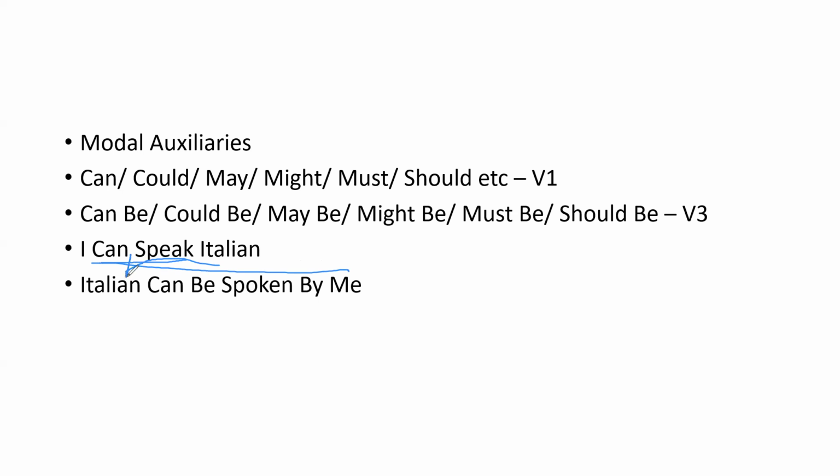Then, since it is a modal auxiliary, we write can as can be. Then we write the V3 of speak, which is spoken, and then we write the conjunction by. So it is: Italian can be spoken by me. So these are the modal auxiliaries we can write.